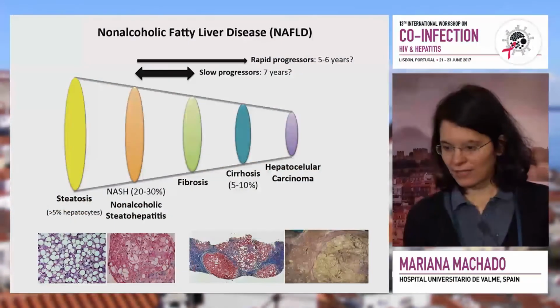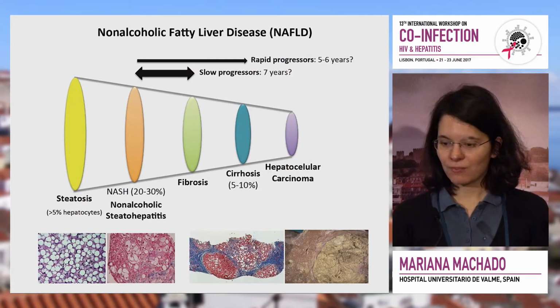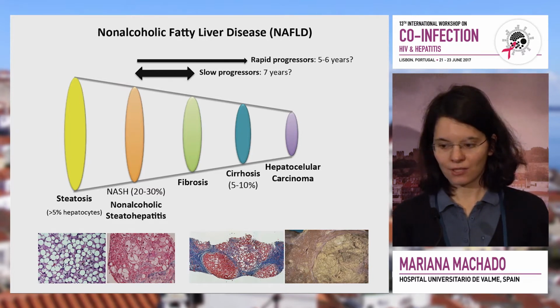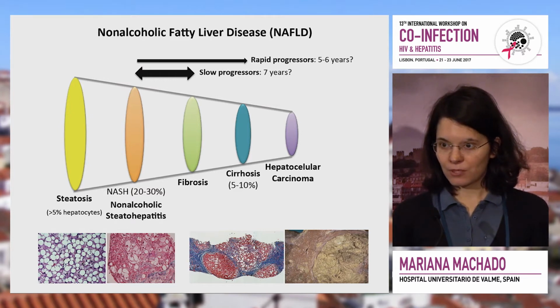To see if NAFLD in HIV is different from primary NAFLD in the general population, we need to have some concepts of NAFLD per se. So NAFLD, non-alcoholic fatty liver disease, is the ectopic accumulation of lipids in more than 5% of hepatocytes. And in 20 to 30% of patients with NAFLD, there is some degree of necroinflammation, and it's called non-alcoholic steatohepatitis.